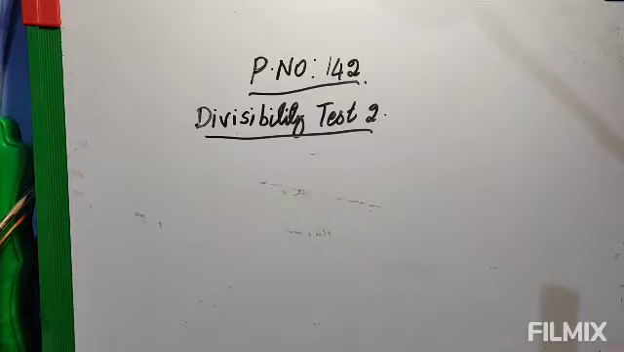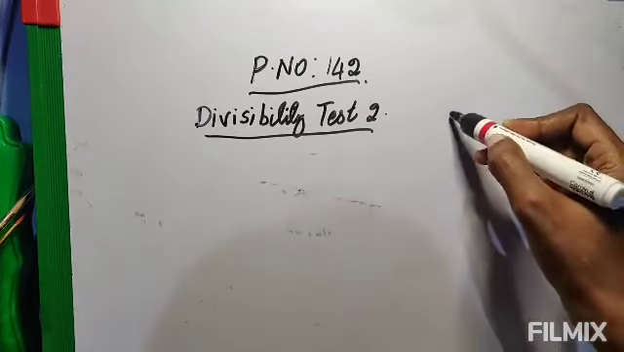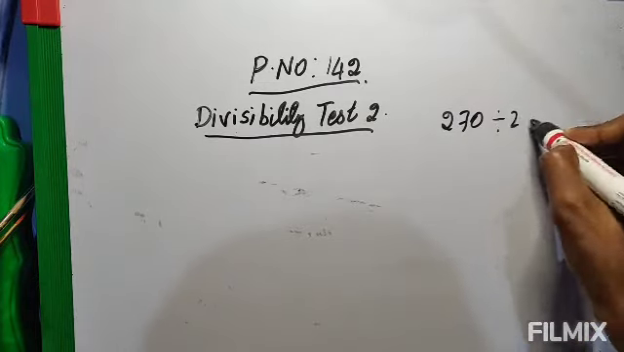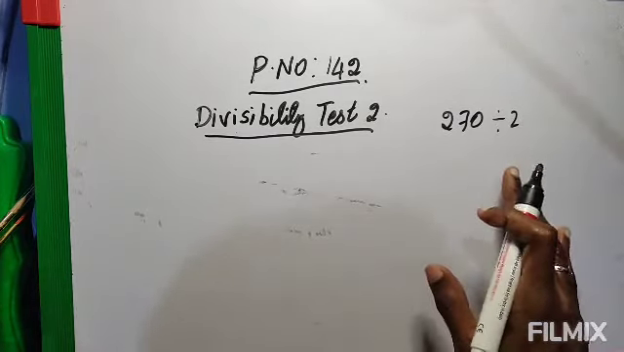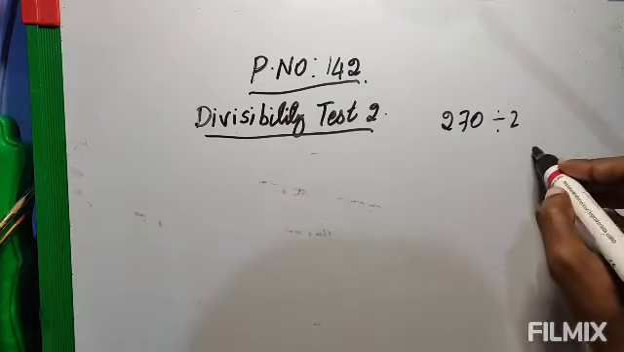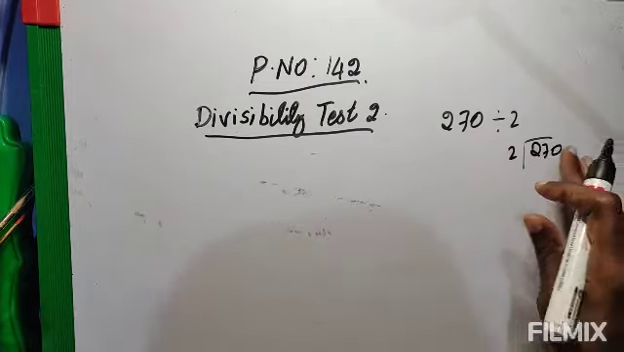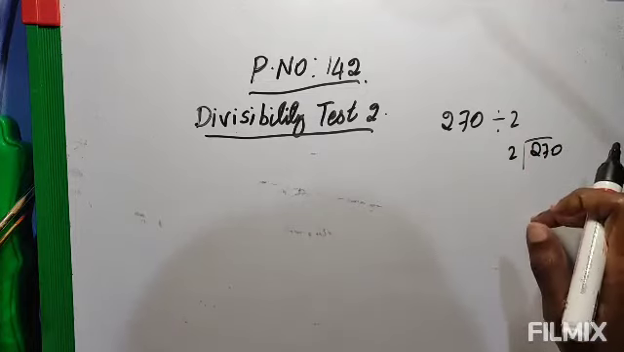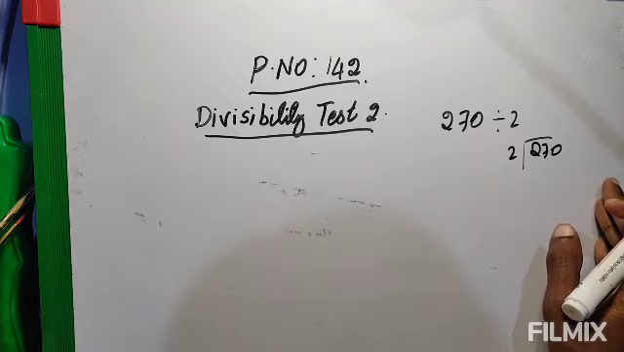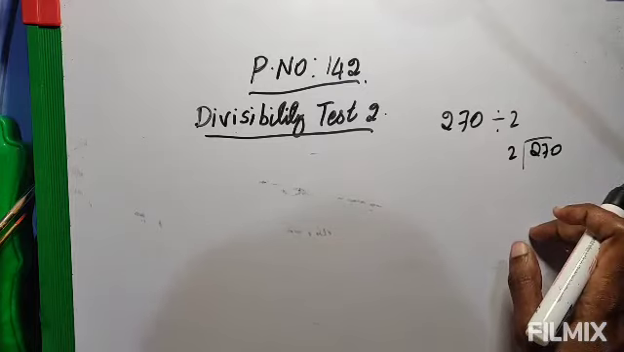Divisibility test means divisible. Suppose the number 270 is given. To find whether it is divisible by 2 or not, without a remainder, you could divide like this and find out. But it will take a long time. So without dividing, by looking at the number itself, you have to find out within a few seconds. When you divide, it will take a long time. So how to find out?